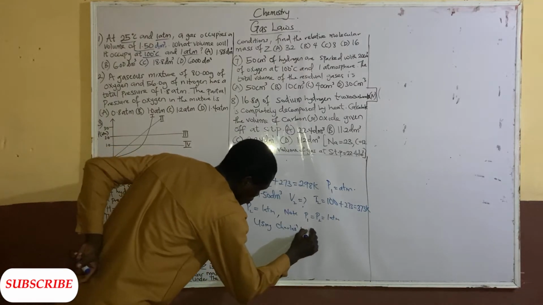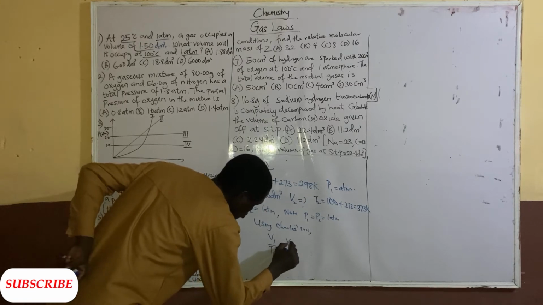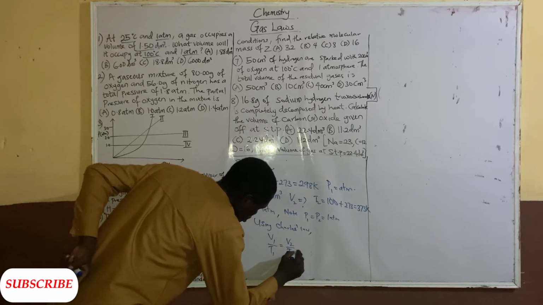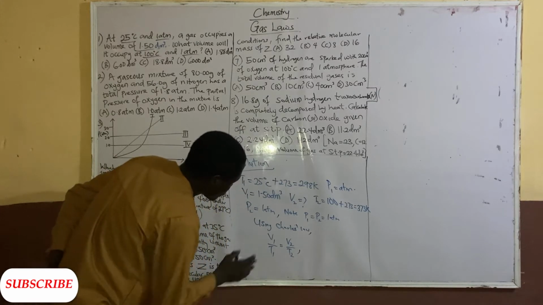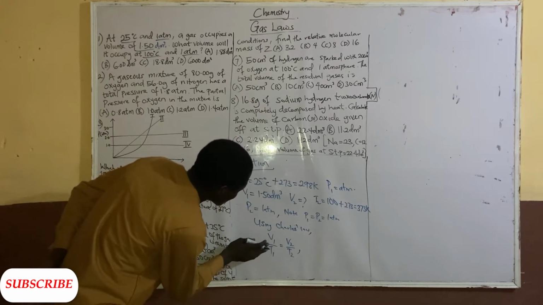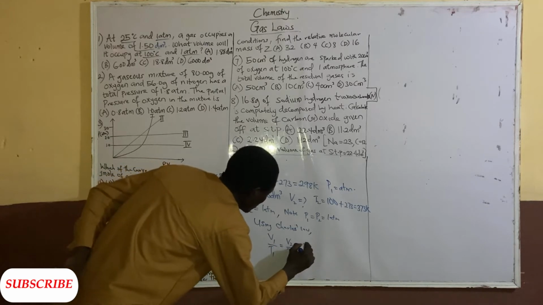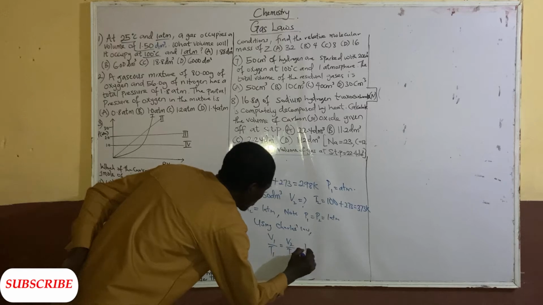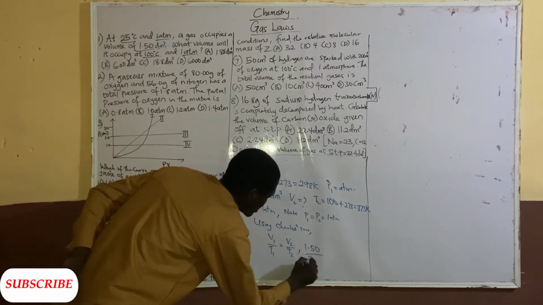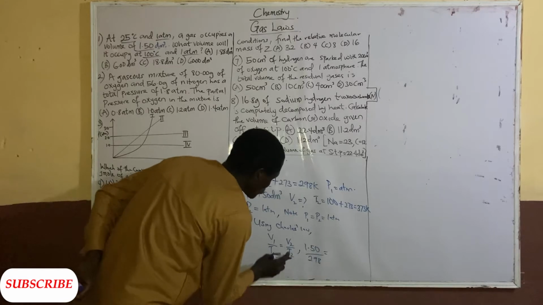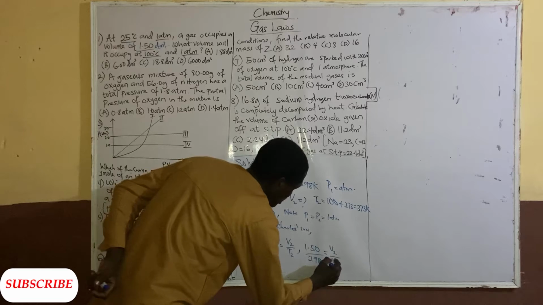Using Charles law, we have V1 over T1 equal to V2 over T2. So we have to calculate V2. Let's substitute now. V1 is 1.50 over T1, which is 298, equal to V2, that's what we are looking for, over T2, which is 373.